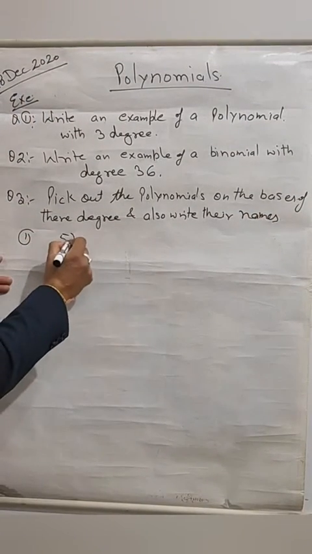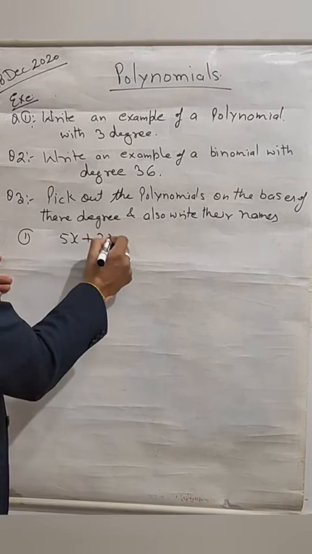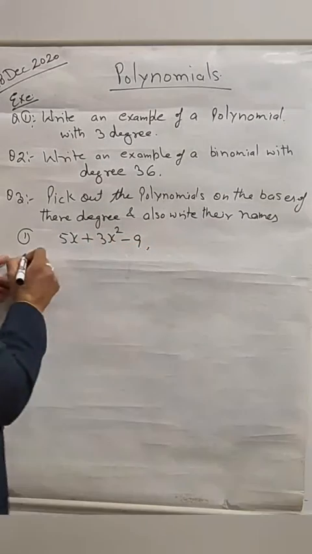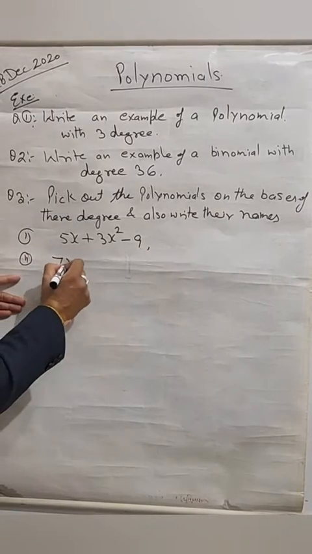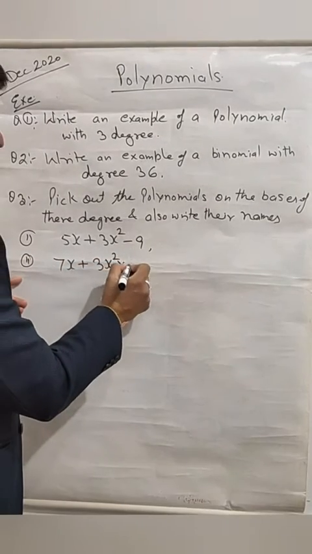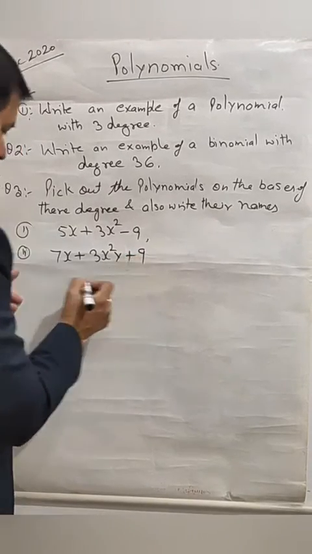Number 1, 5x plus 3x square minus 9. Number 2, 7x plus 3x square y plus 9.